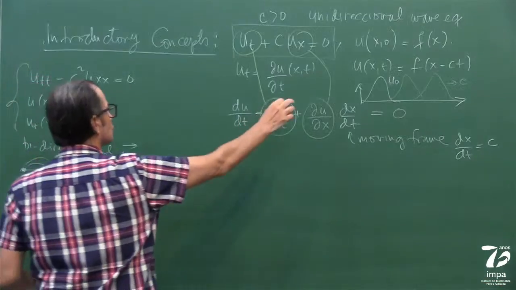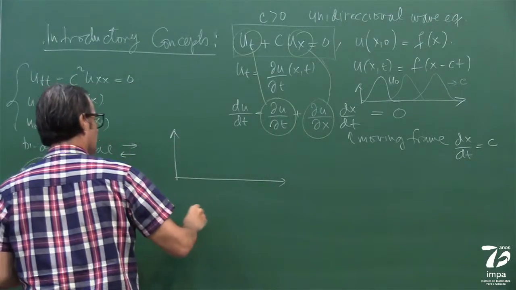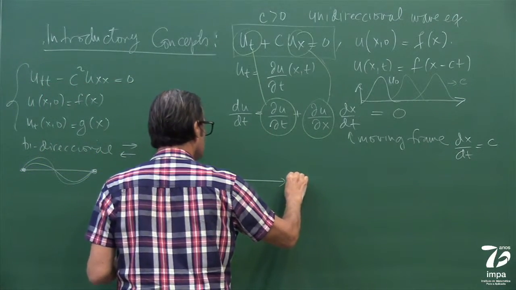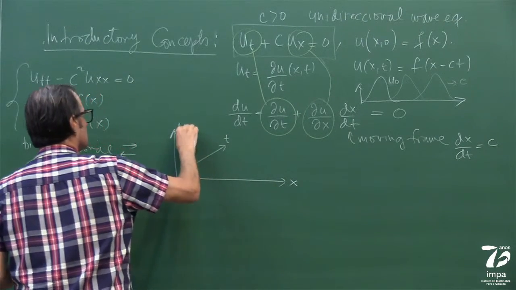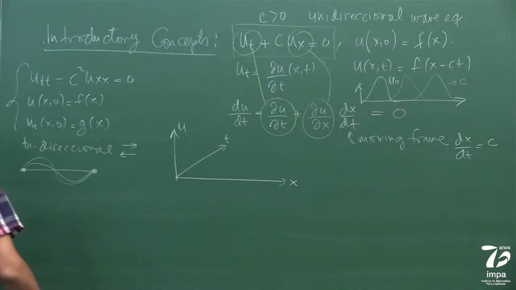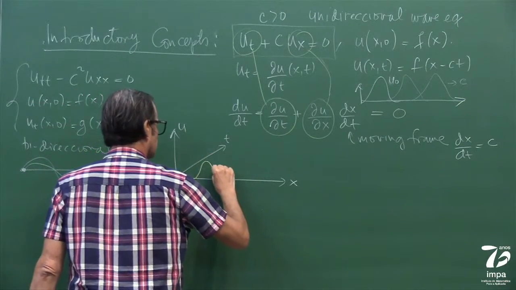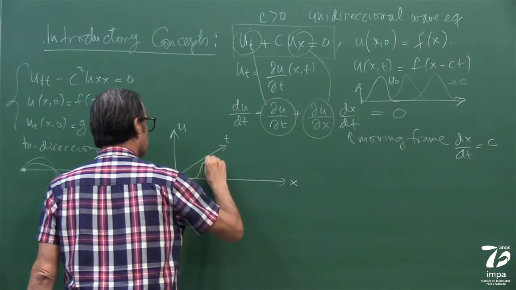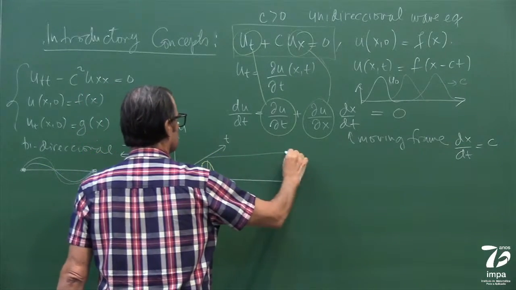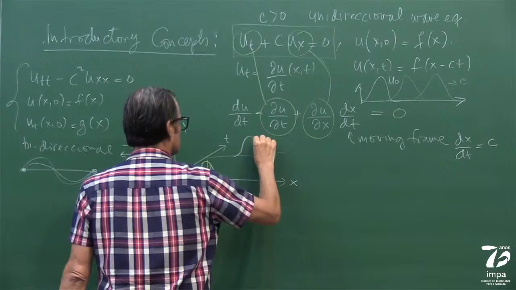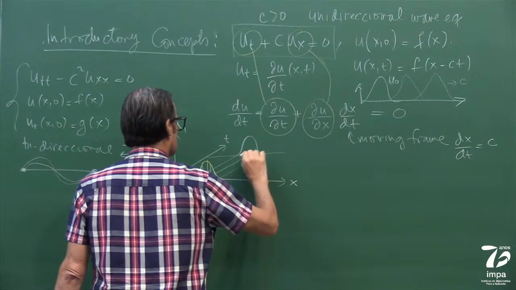So another way of graphing this is like that. If this is x, this is time, and this is u, if this is my initial profile, then at a later time, it's here.